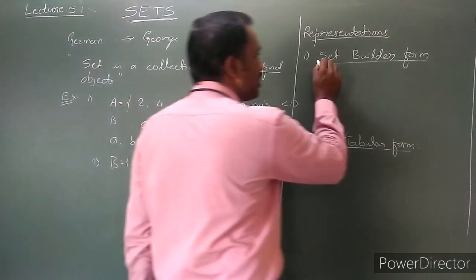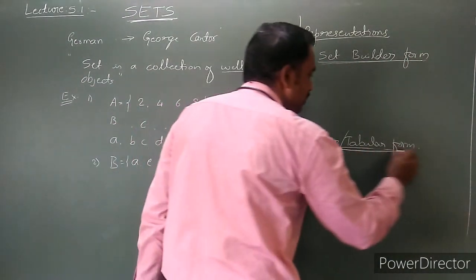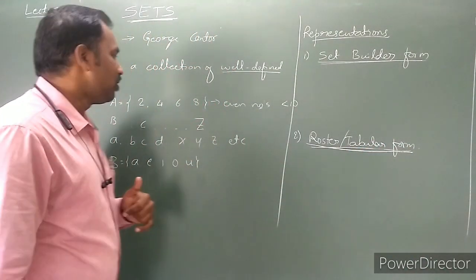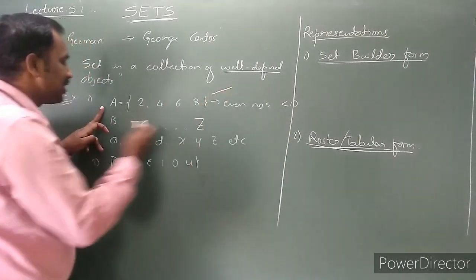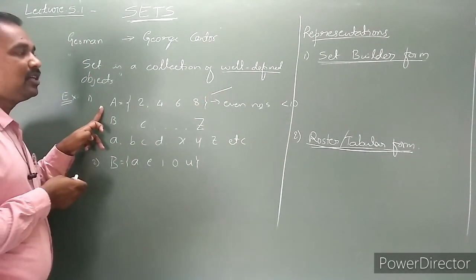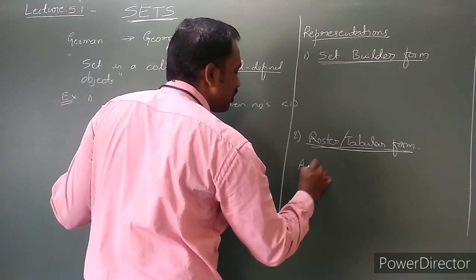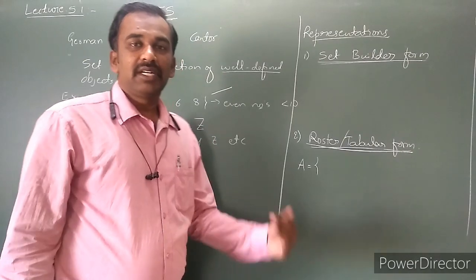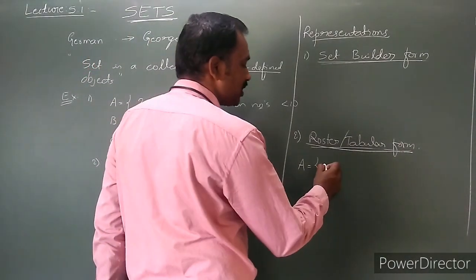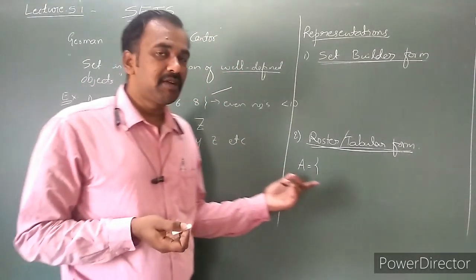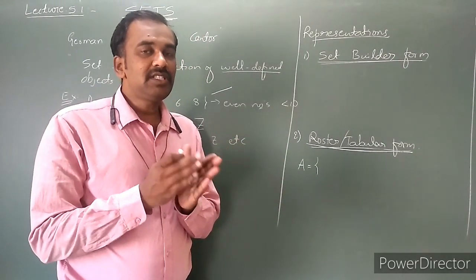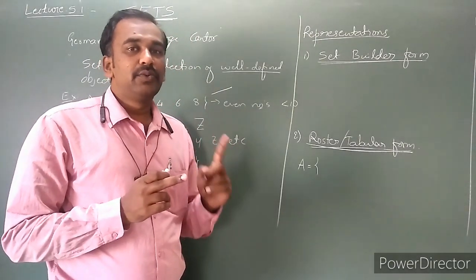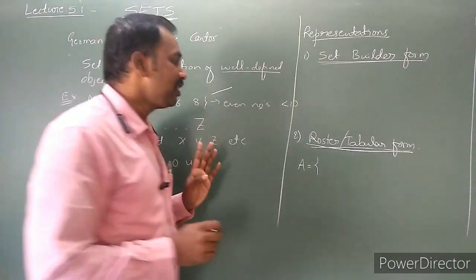What is meant by set builder form? First of all, let us come to know what the roster or tabular form is. Roster or tabular form is whatever set I just wrote; the set A is said to be in roster form. Now I consider another set, for example, prime numbers less than 10. What is a prime number? A number which is divisible only by itself and one.